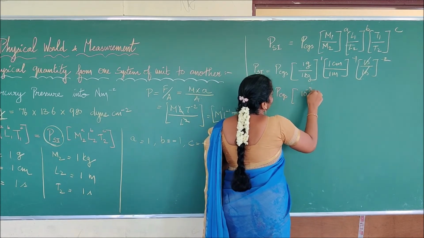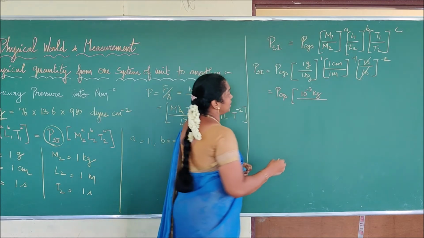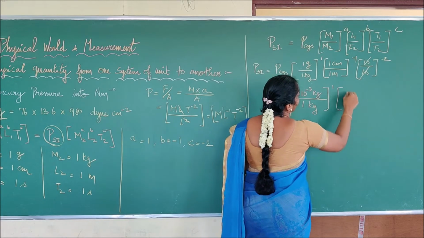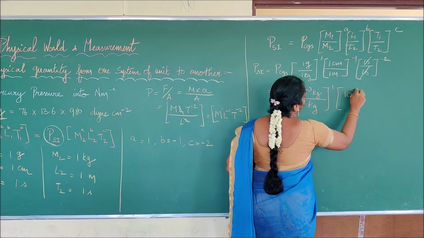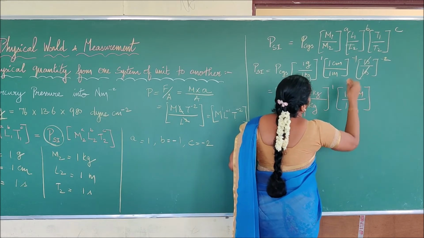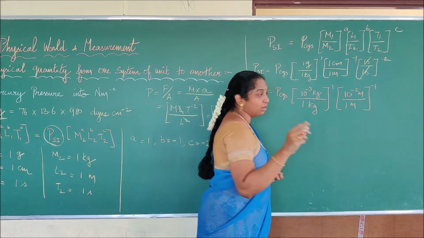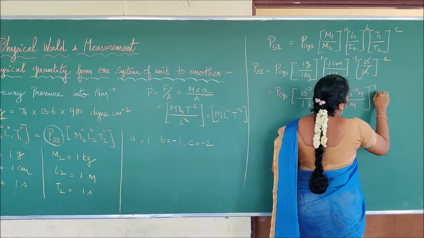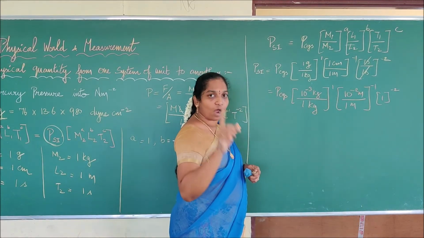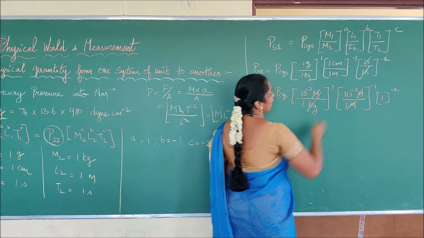10 power minus 3 kilogram. 1 gram is equal to what? 10 power minus 3 kilogram into 1 kilogram, the whole power 1. Then 1 centimeter in terms of meter is what? 10 power minus 2 meter divided by 1 meter, the whole power minus 1. So this has been cancelled, so it is 1. So it is 1 the whole power minus 2. So 1 to the whole power minus 2, the value remains to be 1 itself. Now this kilogram, kilogram cancelled, meter, meter has been cancelled.